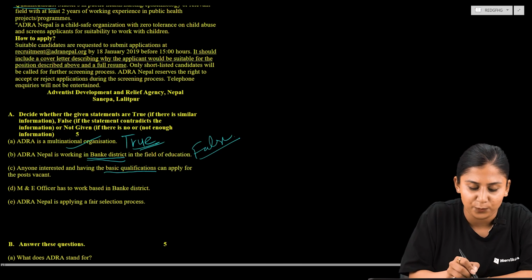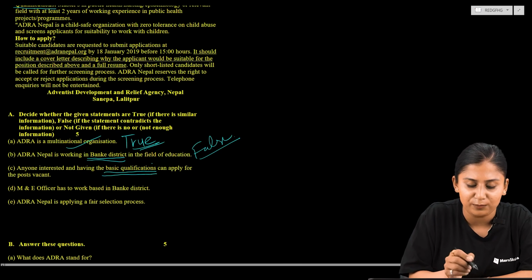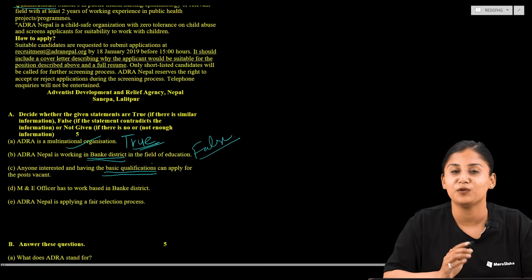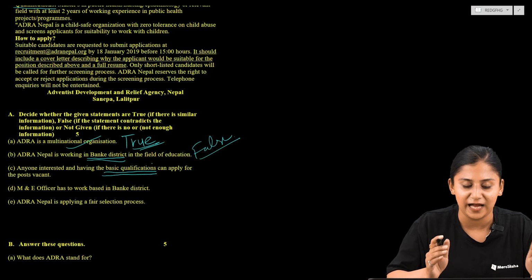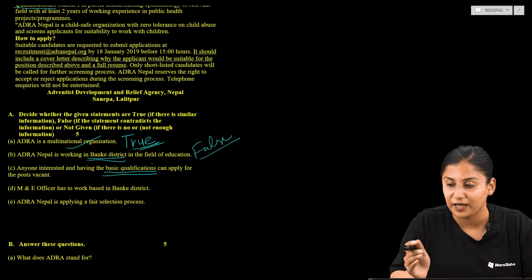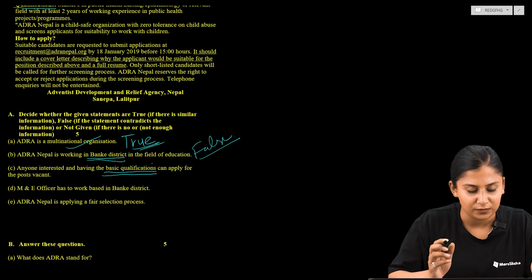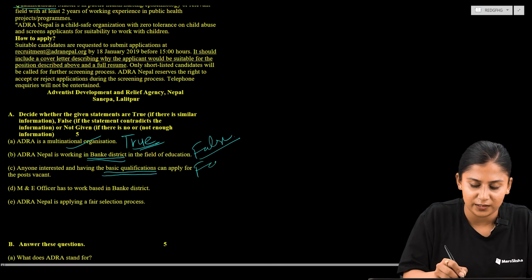But a person who is interested to apply must have a master's degree in public health. It is not that anyone with the basic qualification can apply, right? So here the answer would be false again.